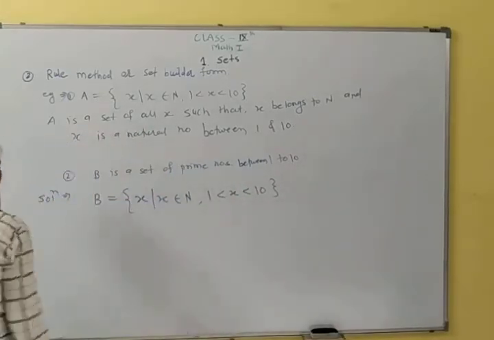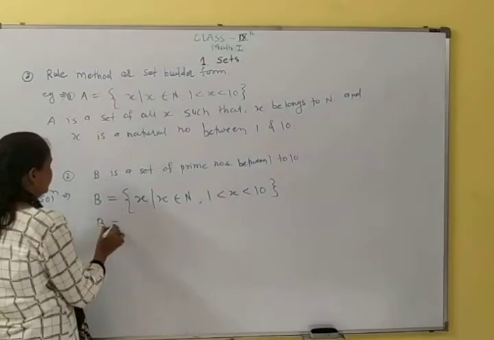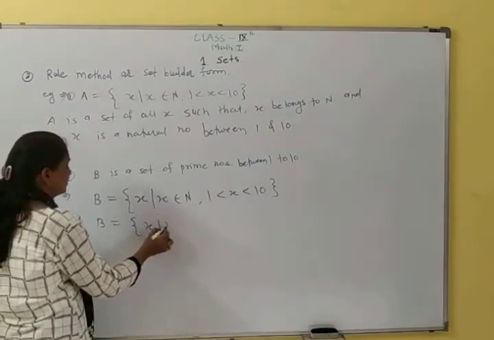So B is a set of all x such that x belongs to n and 1 less than x less than 10.